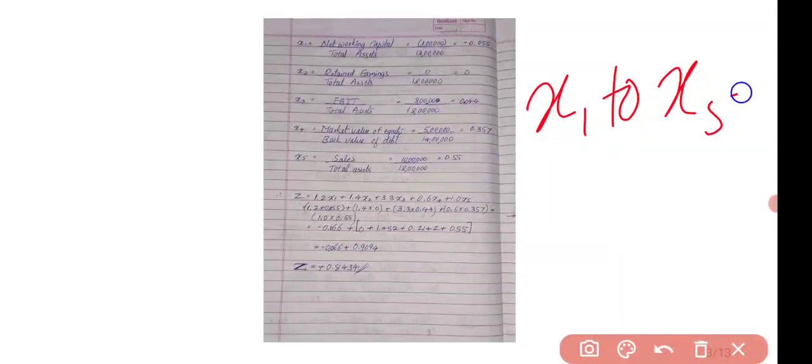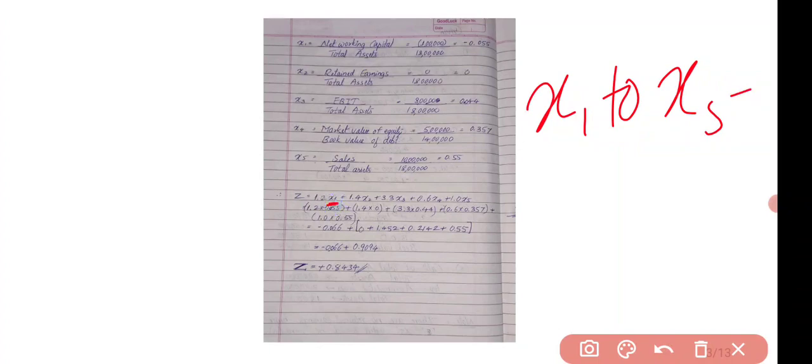Okay, next thing is to calculate x5, sales divided by total assets. Sales is also given in our question. 10 lakhs divided by total assets of 18 lakhs. The answer will be 0.55. So we have calculated the values from x1 to x5, right? Now we just have to put these values in the ultimate discrimination function, that is Z equals